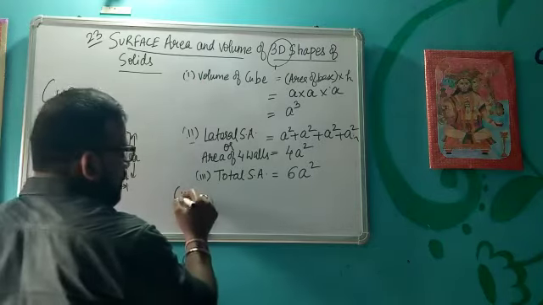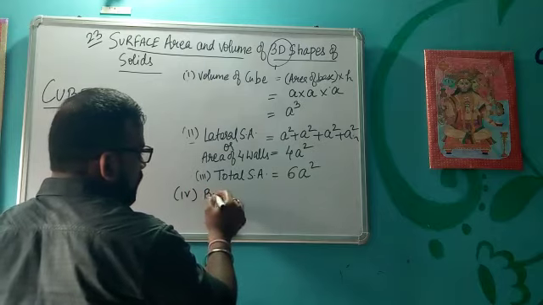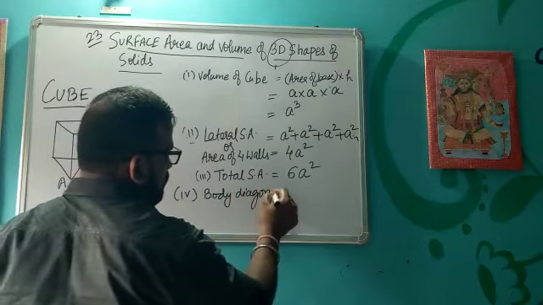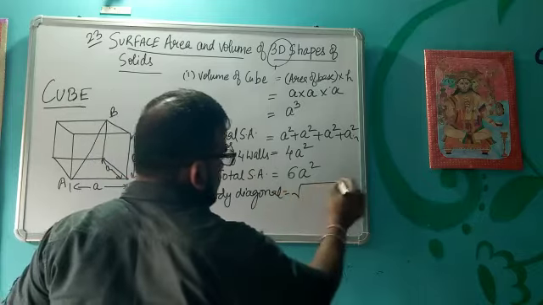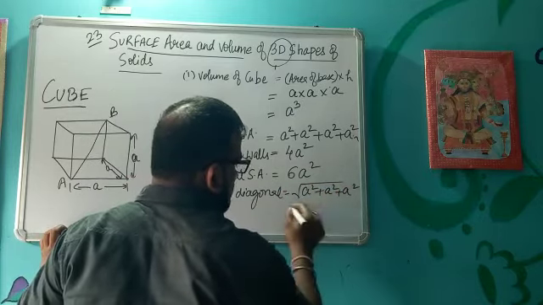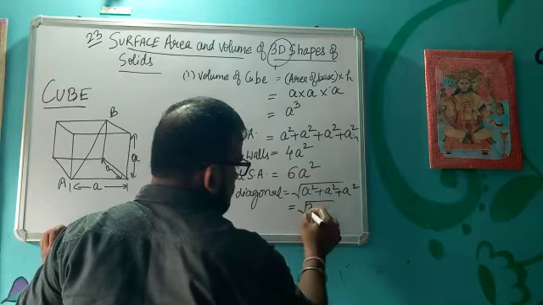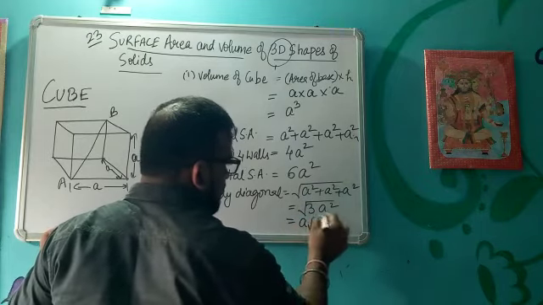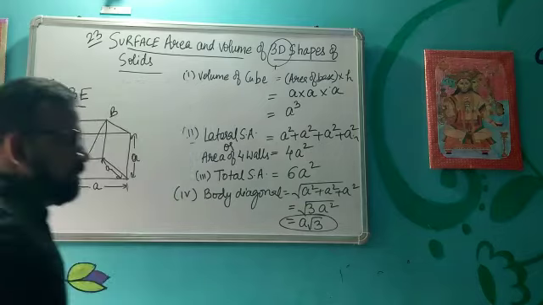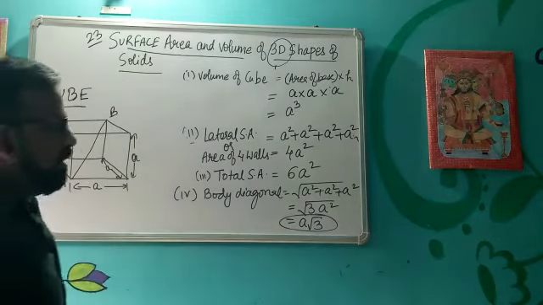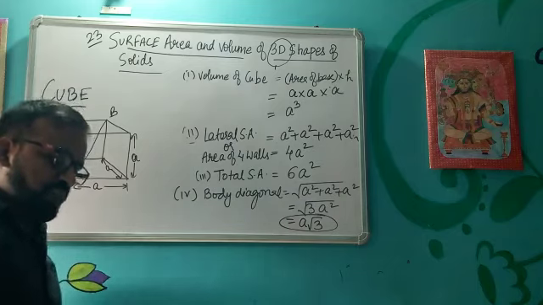The last formula, that is body diagonal, becomes a square plus a square plus a square, so it will be 3a square, and a will come out of the bracket, it will be a root 3. So this is the value of body diagonal or longest diagonal of the cube.